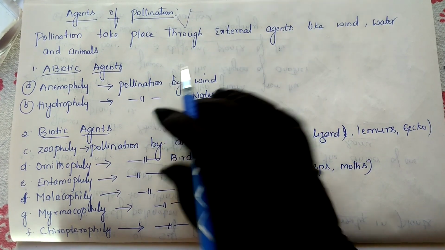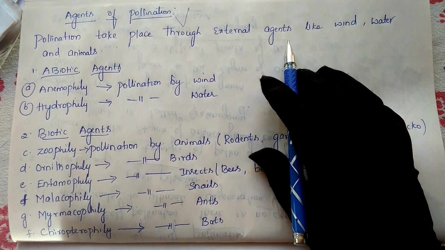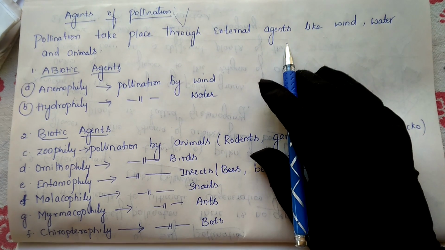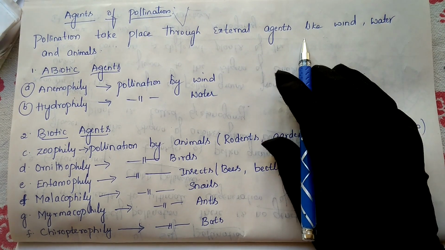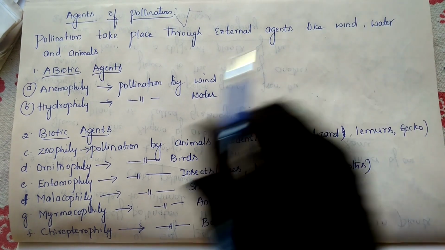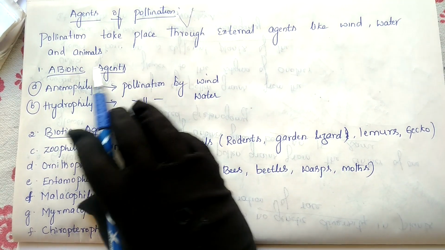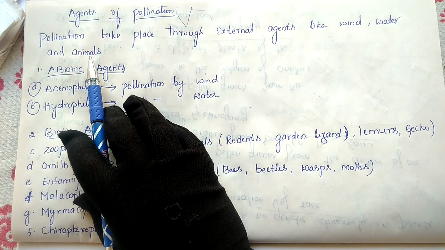We call them external agents because they are present outside the plant. Wind, water and animals are the external agents. With the help of these three agents, pollination takes place in flowers.